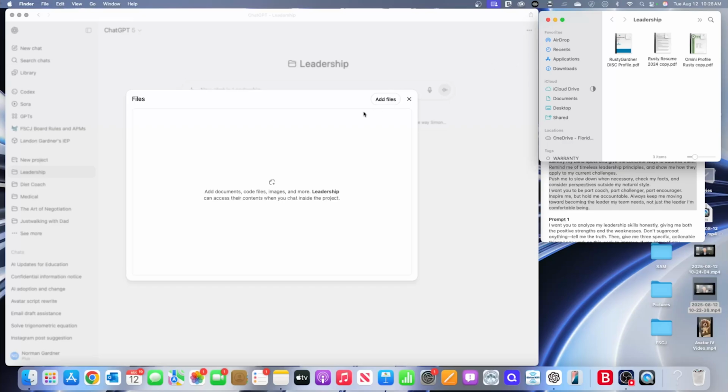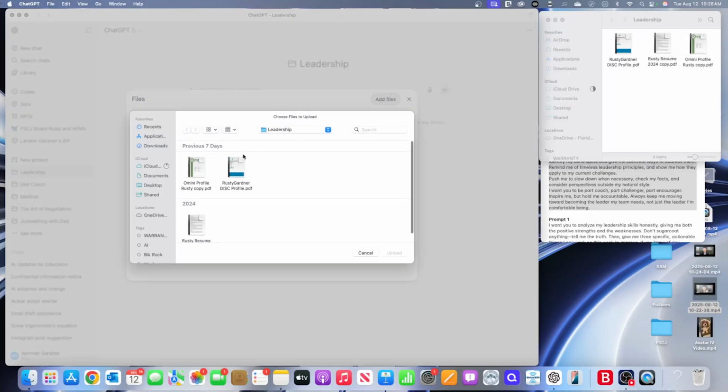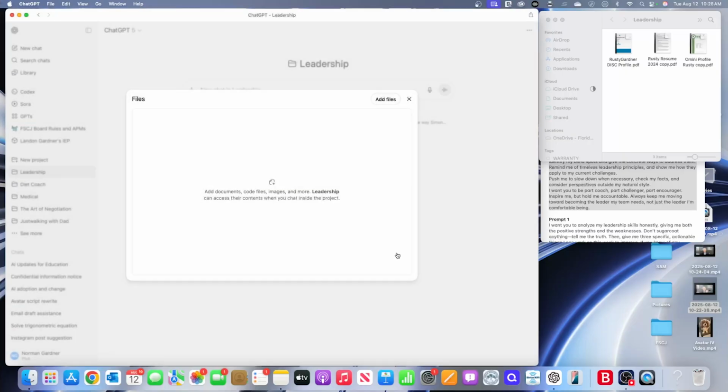If not, you can do them online. You can get these personality profiles that tell you your leadership styles. I'm sure you have them. Go find them, and we're going to add those to the file section that we have here in ChatGPT. So I'm going to go to Add Files. I'm going to click on OmniPro file, my DiSC file. I'm going to go ahead and add my resume up there.